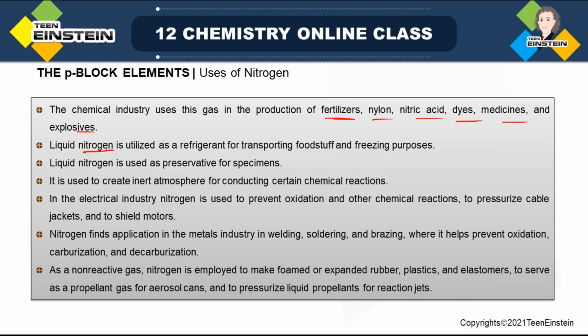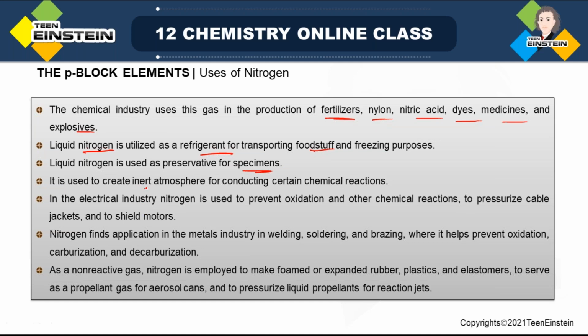So it is a very low temperature. That is why it can be used as a refrigerant when we are transporting foodstuff and for freezing purposes, because when we are transporting it, it has to be carried for a long time. So it must be kept at low temperature, and this low temperature we can achieve by using liquid nitrogen. It can also be used as a preservative when we are trying to preserve some specimen in a biology sample.